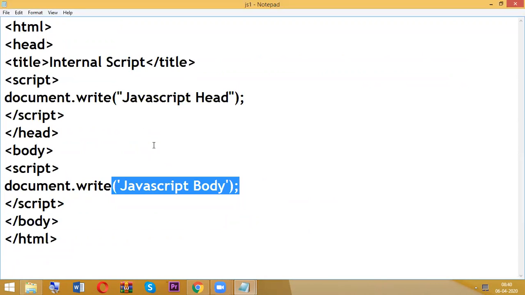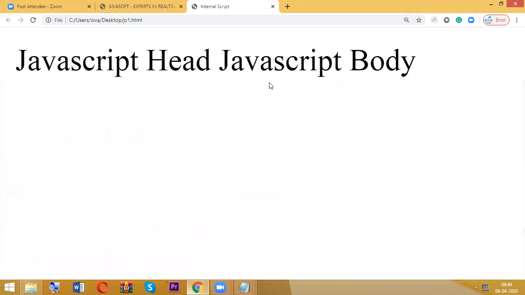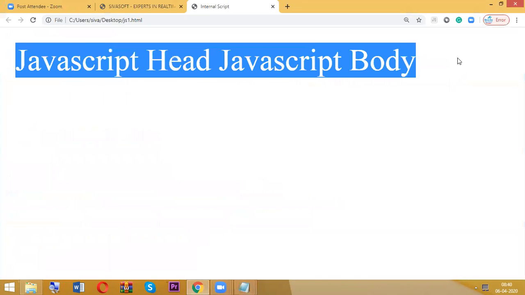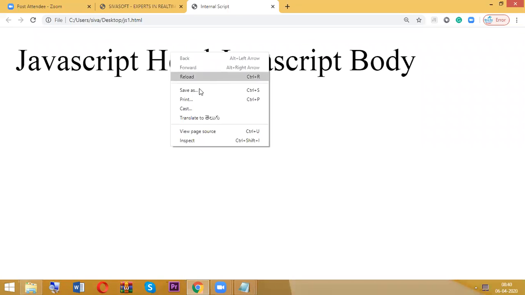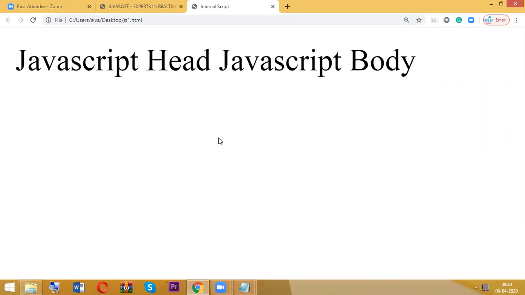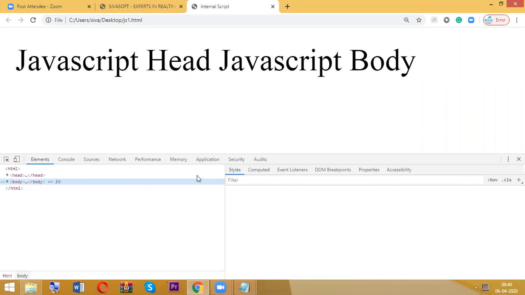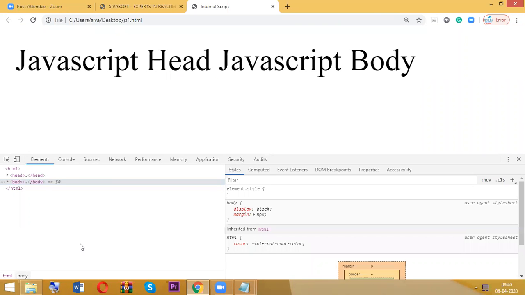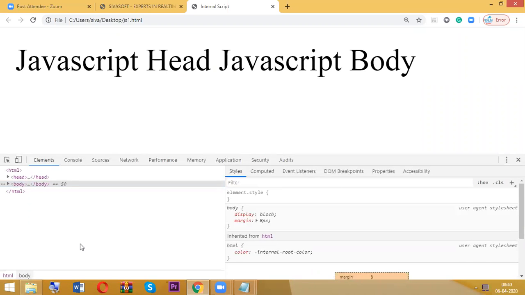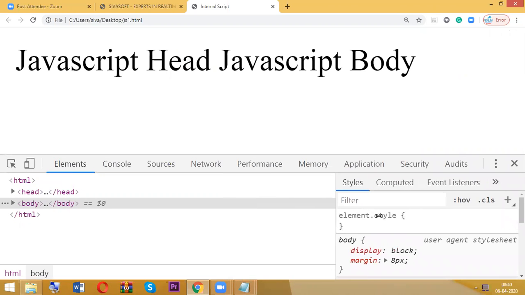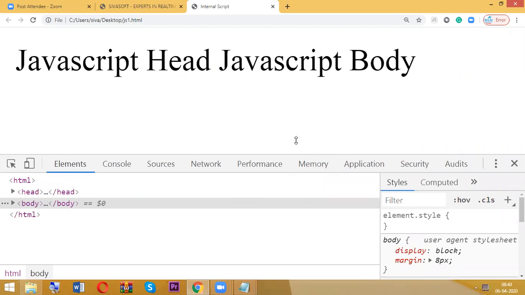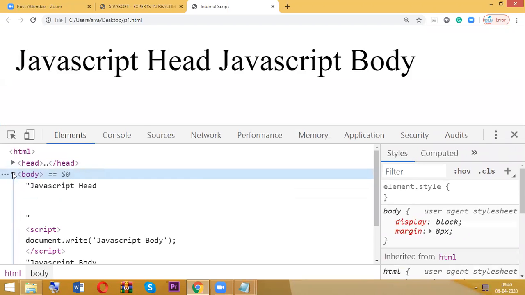Now observe carefully. I said that the whole browser is nothing but window, and a particular part is document. Now right click, inspect, and go to elements and check inside the body.